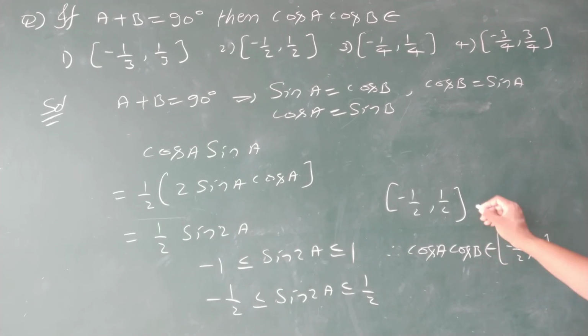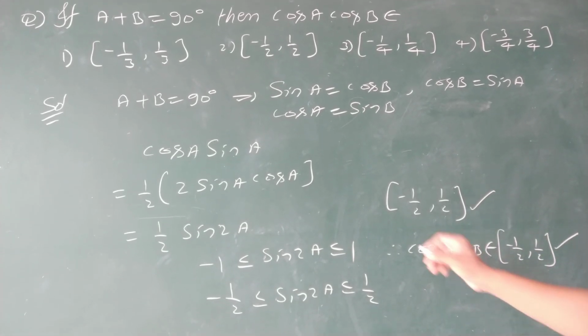That's why cos a cos b belongs to the closed interval minus 1 by 2 to 1 by 2. That is in the second option. Okay.